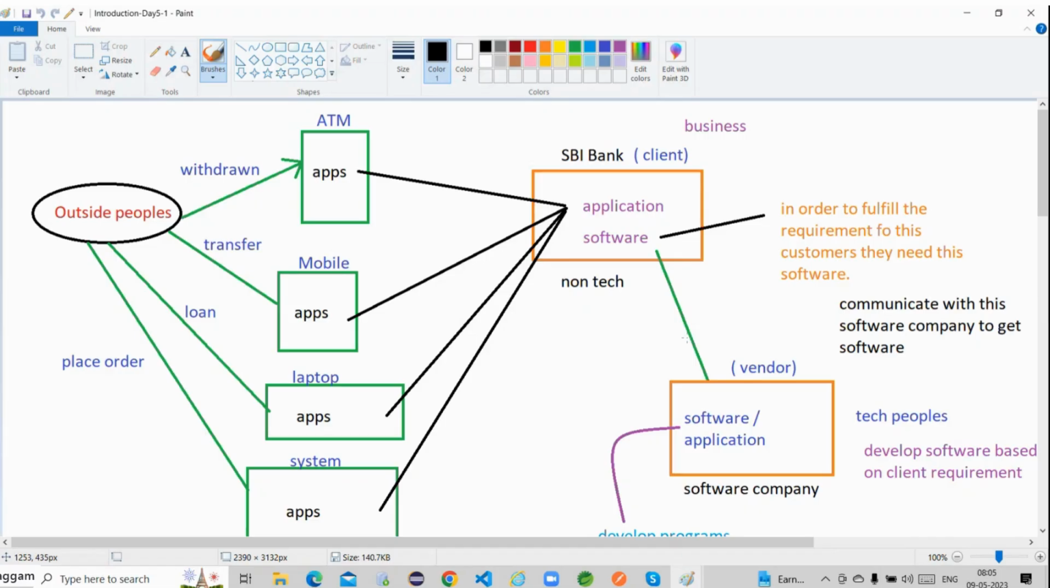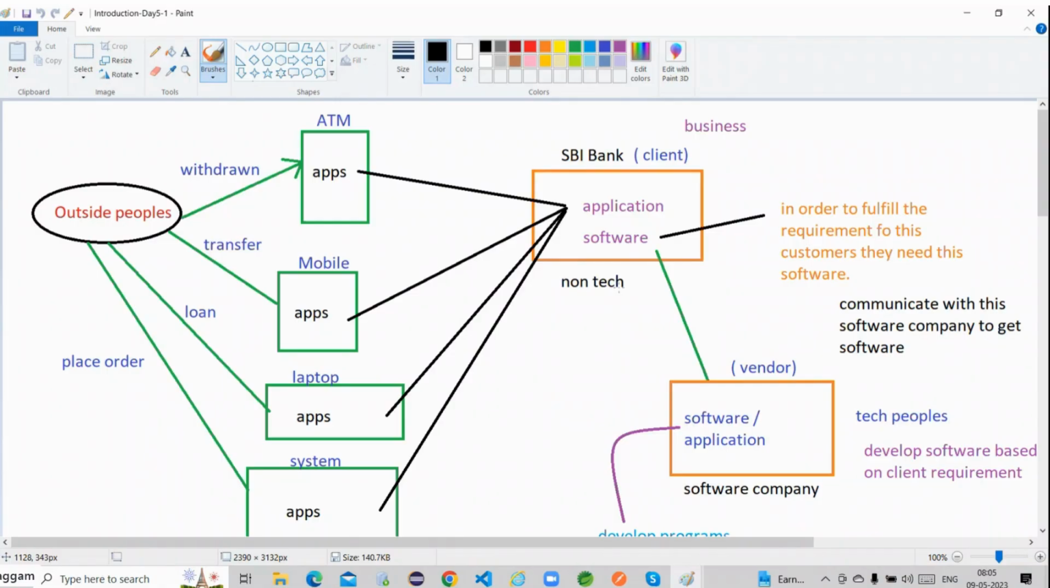How are they able to fulfill it? Within these ATM machines also, one digital screen is displayed, right? Within those applications they are able to access the services. So who is responsible to provide these applications? The SBI bank people are responsible to provide this service to the outside people, so definitely they are responsible to develop this particular application.